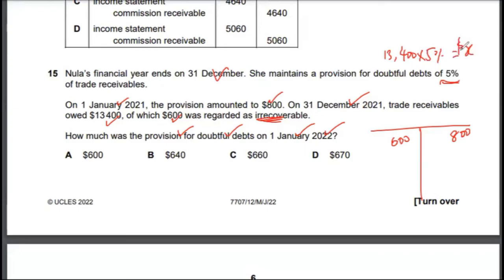Now I won't do the calculations here. You should do them by yourself, but I will explain the rationale behind it. So 13,400 times 5% will give you some X dollars. That X dollar will be this total balance. Now you have to calculate the difference, Y dollars. Once you have this, you just need to do the maths, and then you will calculate the difference. Now this would come on this side, or this side. Let's call this Y1 or Y2. I don't know on which side it will appear because you will have to solve it yourself.